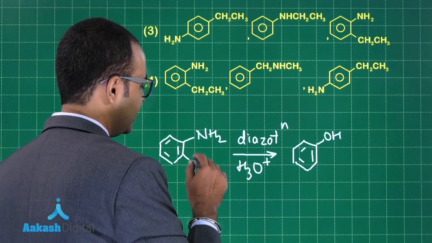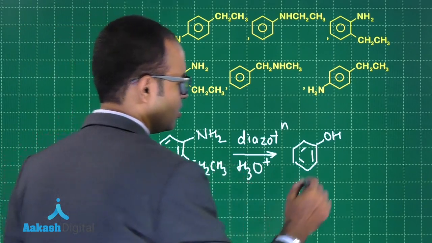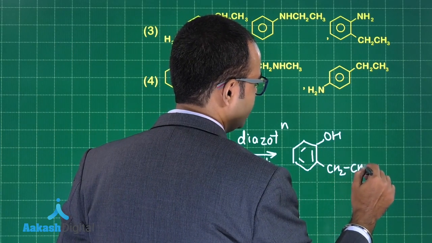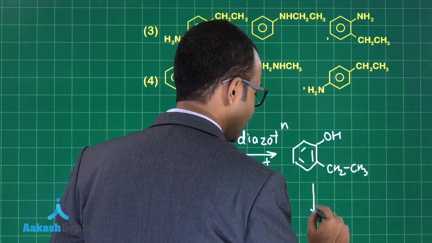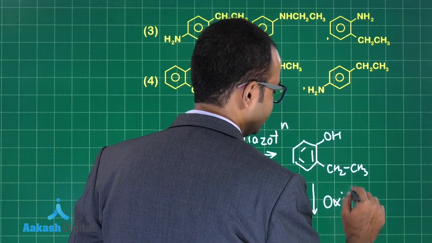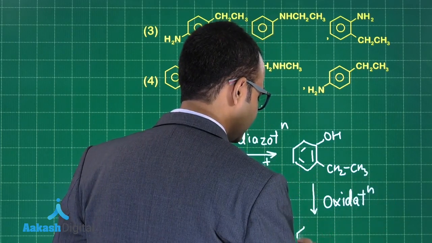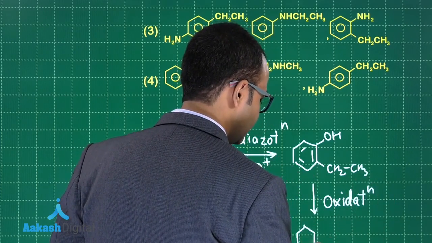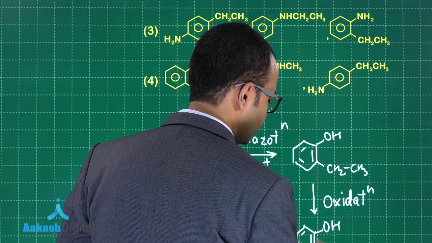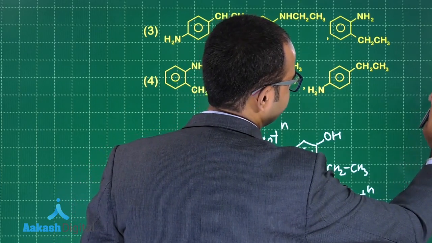So if I put a CH2CH3 over here, again at ortho position to OH, and I carry out oxidation of this, the CH2CH3 will get converted to COOH.